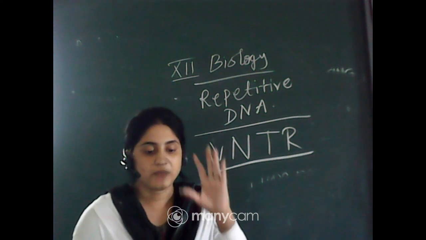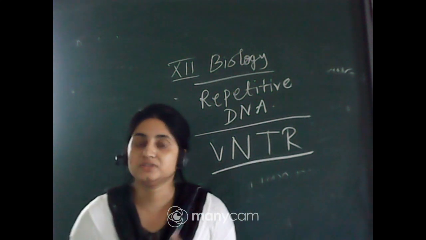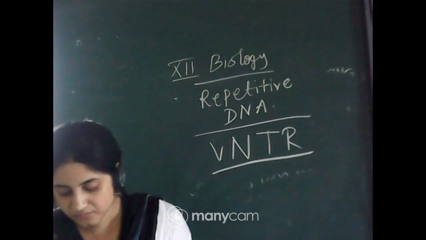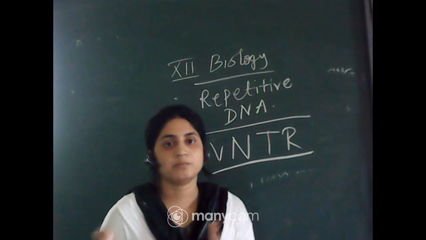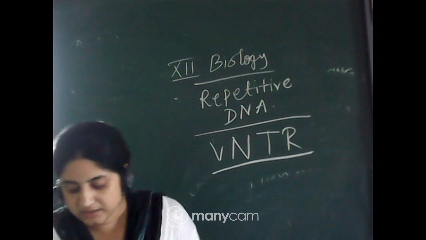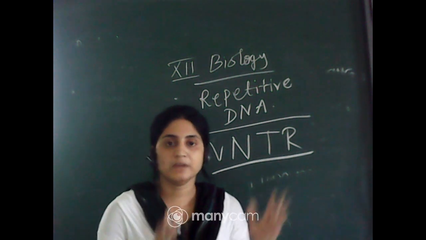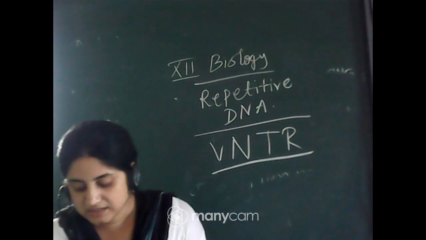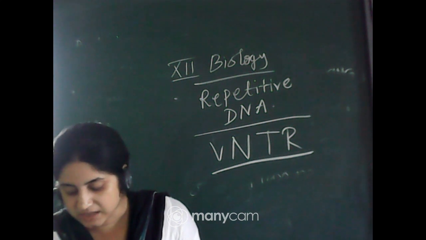So first the DNA is isolated from the large DNA, then it is digested by the restriction endonucleases. Next, separation of DNA fragments by electrophoresis. Then the DNA fragments are transferred to a synthetic membrane such as nitrocellulose or nylon. Then hybridization using a labelled VNTR probe and detection of the hybridized DNA fingerprints by autoradiography.